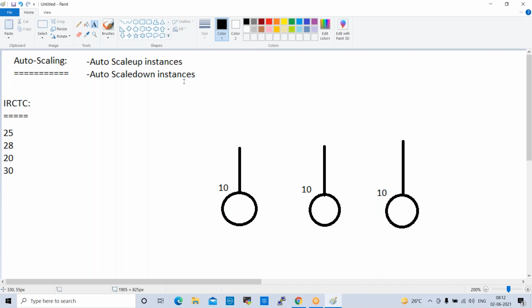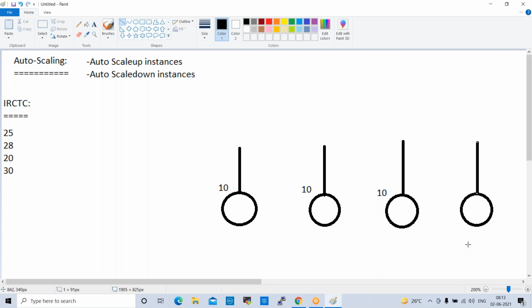But what about the Tatkal timing? When will Tatkal be started? At 10 and 11. Yes, at 10 o'clock AC tickets will be started, right? By 11 o'clock, non-AC tickets will be started.